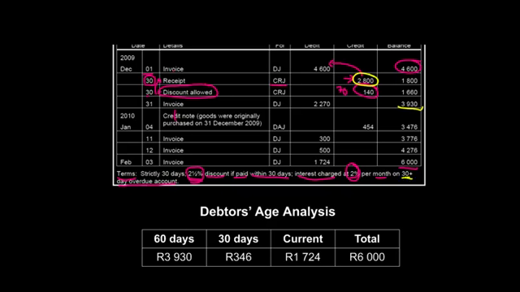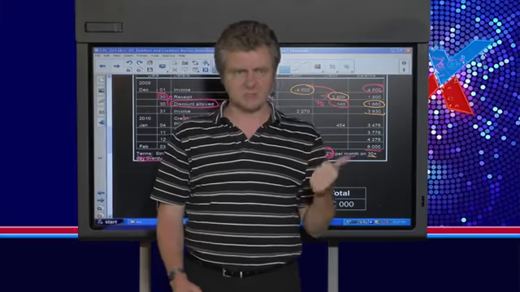So in January, you should be able to see that this 4,600 was purchased in December. But they've paid 2,800 of it, and we've given the discount of 140. Let's assume that the discount was correct for the purpose of calculating the interest. We need to charge them interest on this 1,660 Rand, because most of this 1,660 Rand, or all of it actually, belongs to the 4,600 that they purchased on the 1st of December. So this debt is already old. It's already longer than 30 days old, because we're doing this at the end of February. This debt is already over 30 days old because it's been outstanding since the 1st of December. So that's the first part of our calculation.